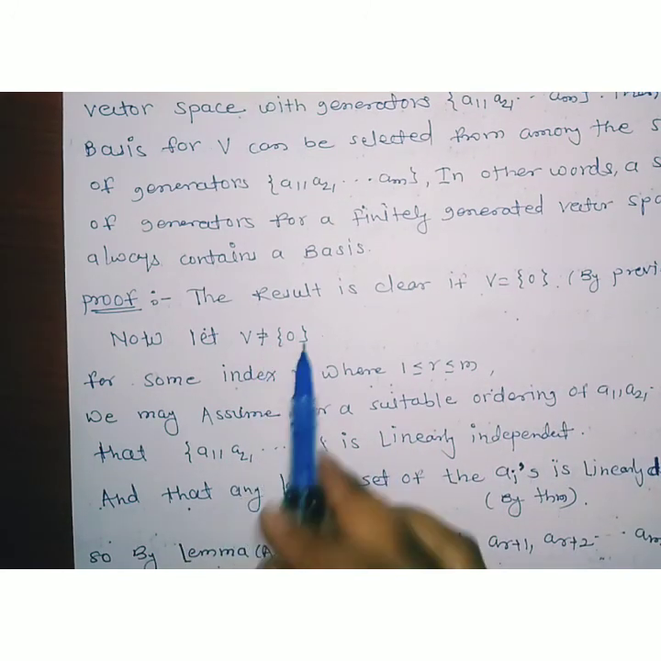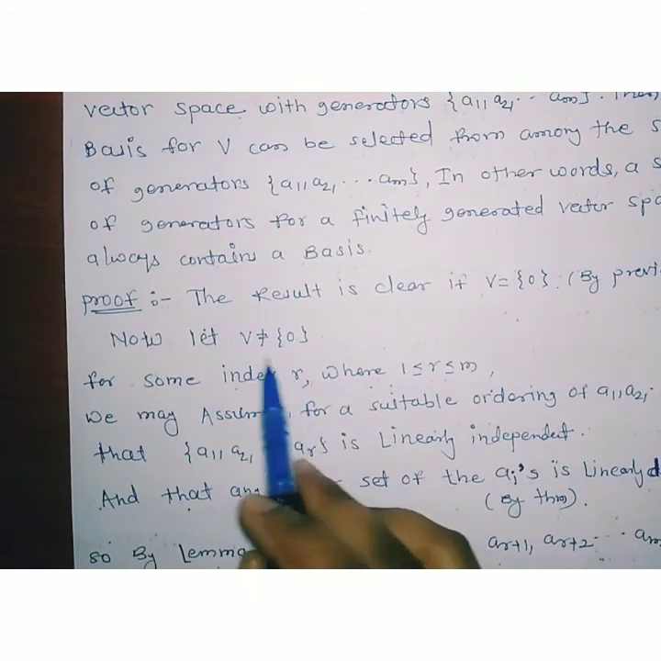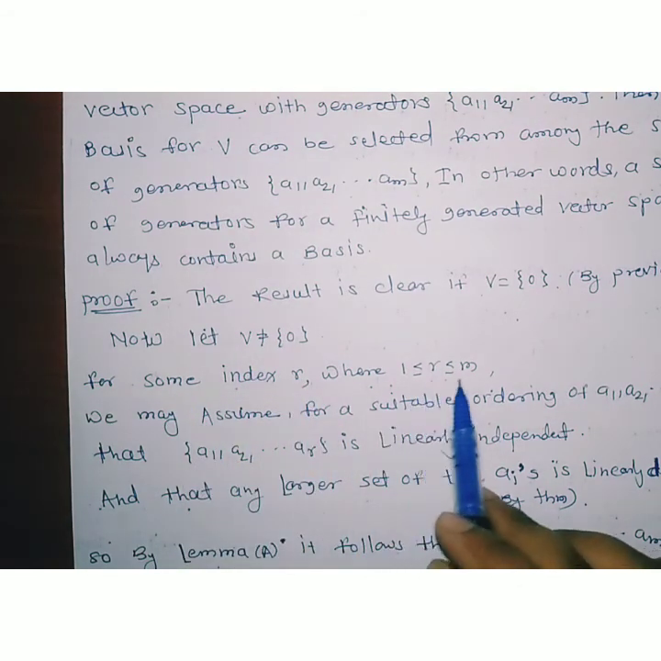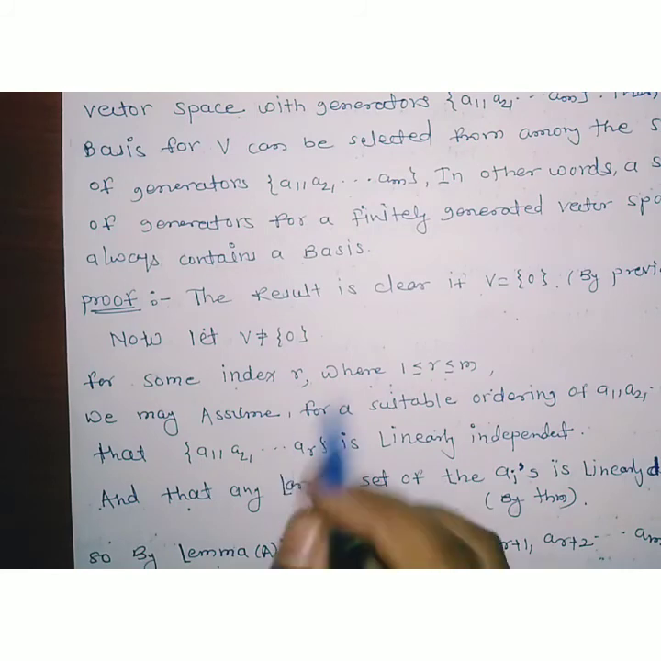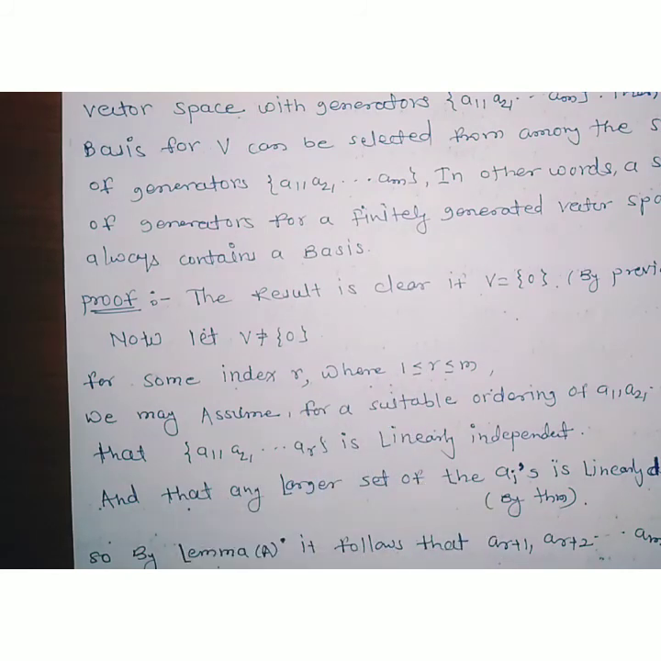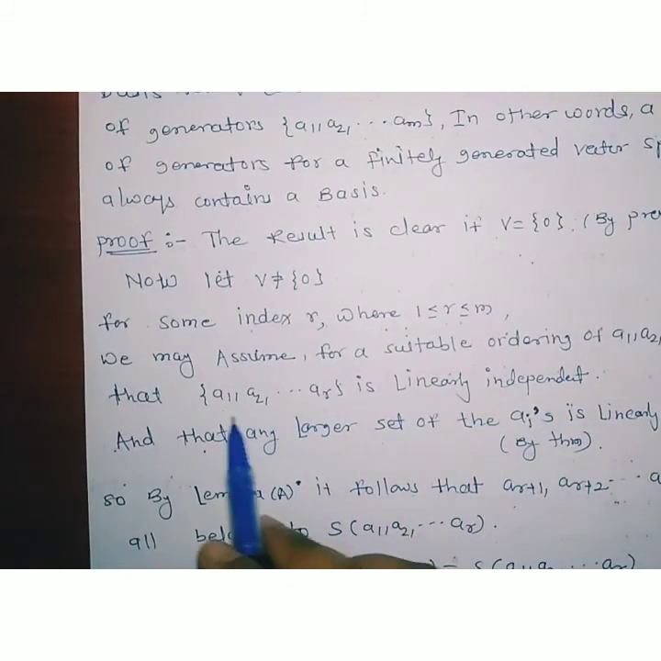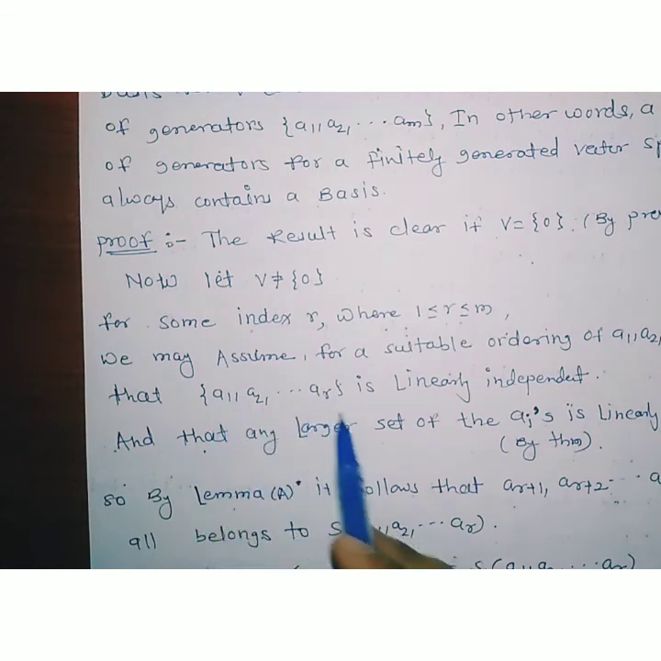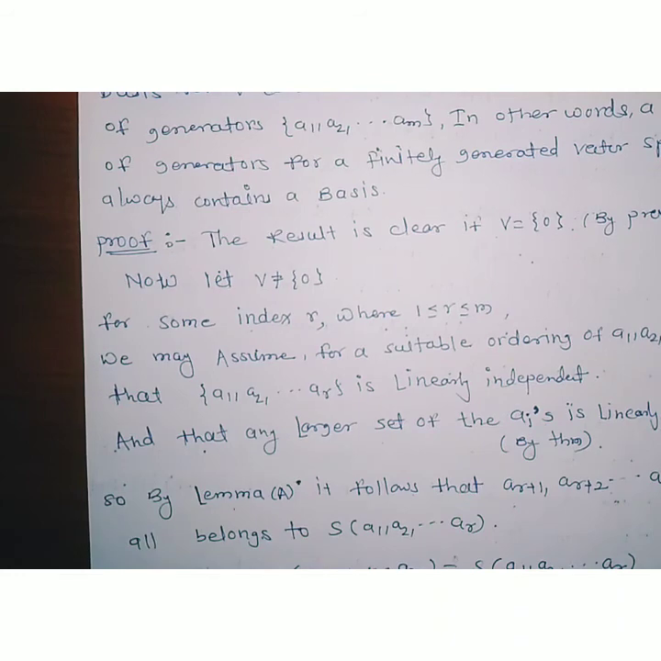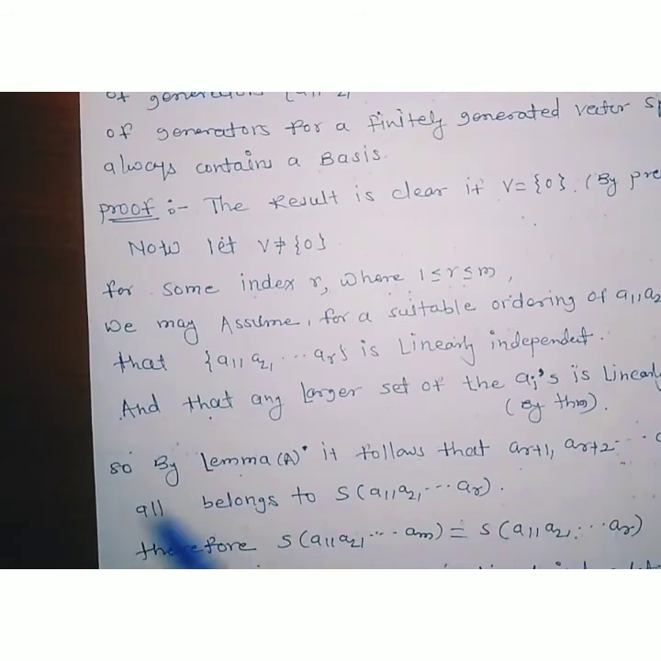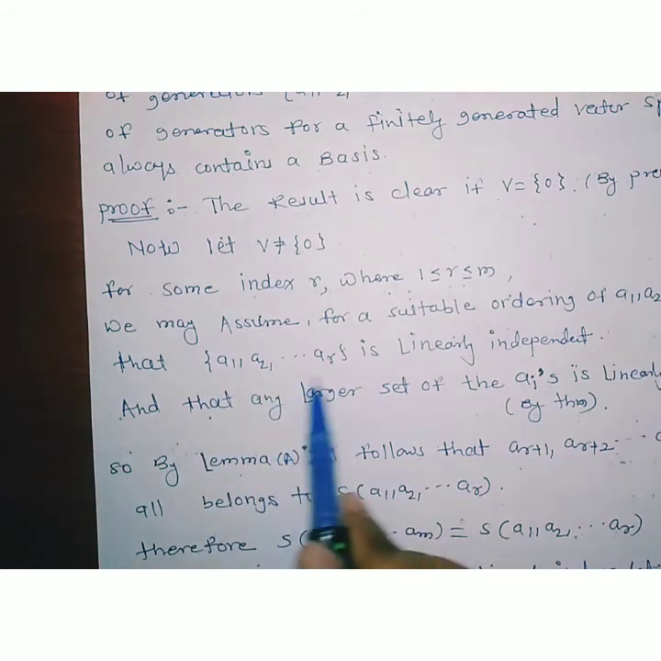Now, if V is not equal to the singleton zero, but we take any index r with 1 less than or equal to r less than or equal to m, then we have to show that this set of r vectors can form a basis. So we consider here the set a1, a2, up to a_r, which is already considered as a linearly independent set. Then by using the fact that if we add any other vector to that linearly independent set, it should be a linearly dependent set, the remaining added vectors should be linear combinations of these vectors a1, a2, up to a_r.